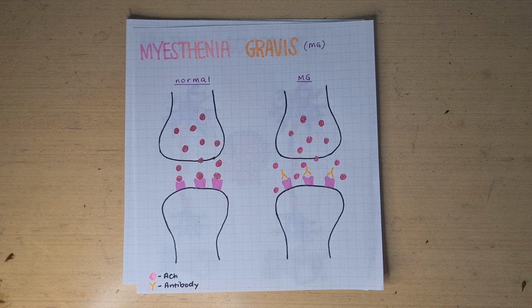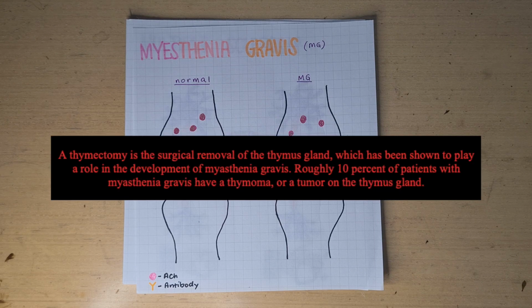Effective treatments include a drug which inhibits the enzyme that breaks down the acetylcholine, increasing the concentration of the neurotransmitter in the synapse. And another treatment is through surgical removal of the thymus, since it is the site of T lymphocyte maturation.